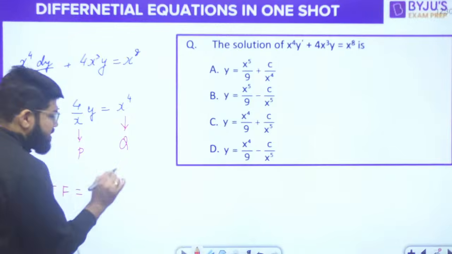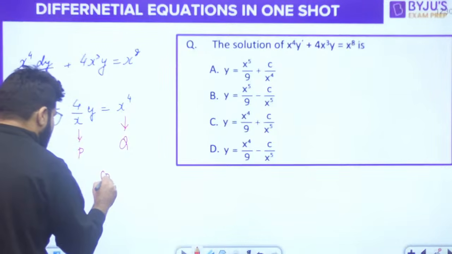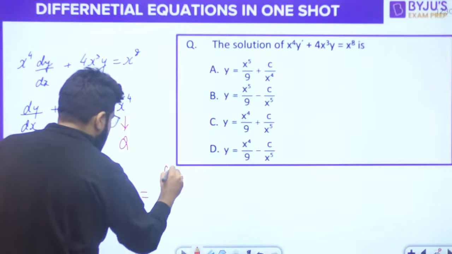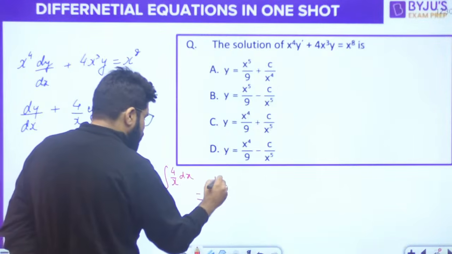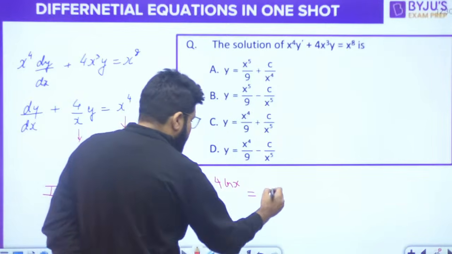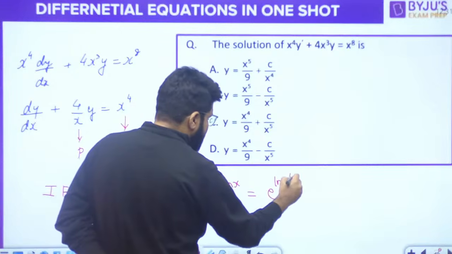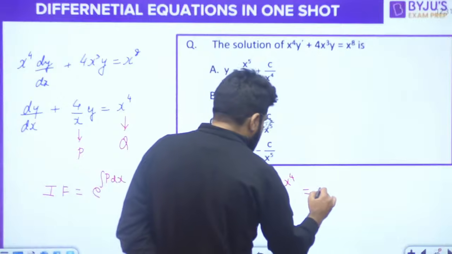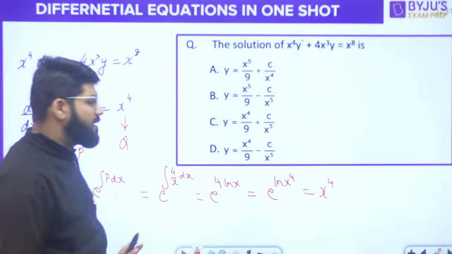The first step is the integrating factor. Sometimes the question can only be the integrating factor of this differential equation. That is e raised to the power integral p dx, so e raised to the power integral 4 by x dx. 4 is constant, and the integral of 1 upon x is ln x. So e power 4 log x. The factor outside the log can go inside as the power, so it is e power log of x power 4. e and log are inverse of each other, they cancel, and the answer is x raised to the power 4. So if the question is only the integrating factor, you can write down the answer as x power 4.